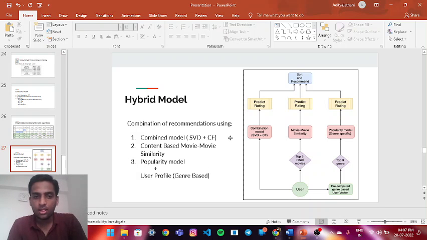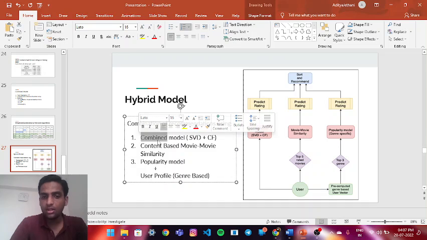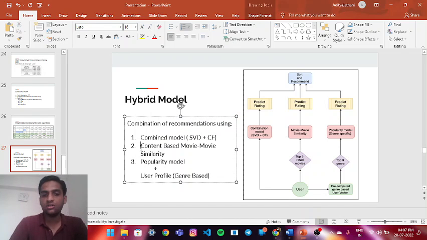The hybrid model. The hybrid model helps us to understand the prediction of the rating and the prediction of the recommendation system. Both go side by side. Combined model of SVD and CF, content based movie to movie similarity, and popularity model with user profile. What this means is we use the combination of combined model, we use the combination of movie to movie similarity, the popularity model, and the user model.